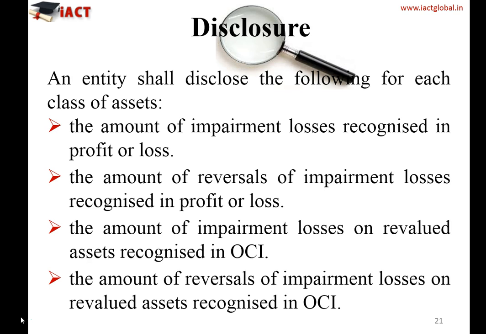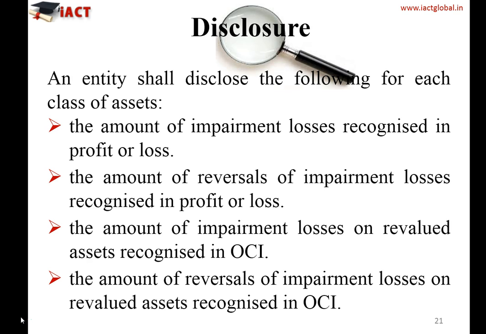So if you see, the very extensive disclosure is given under International Accounting Standard 36. It says that an entity shall disclose the following for each class of assets. By class of assets, it means that one is property, plant and equipment, one is intangible assets, they may have investment assets, so each class of assets, or within property, plant and equipment also, they may have different classes of assets.